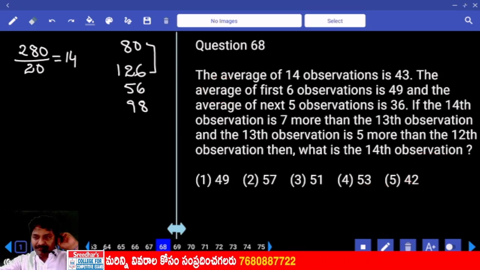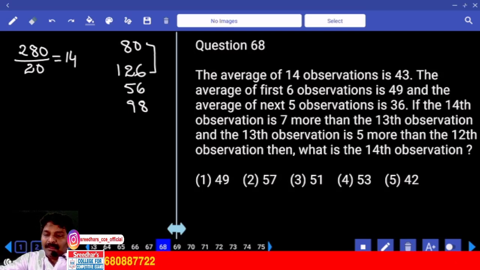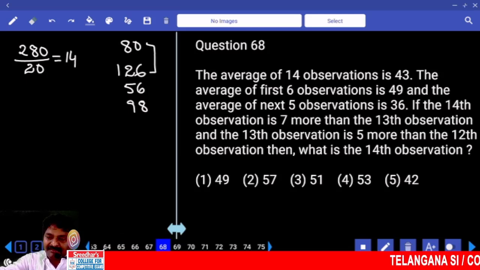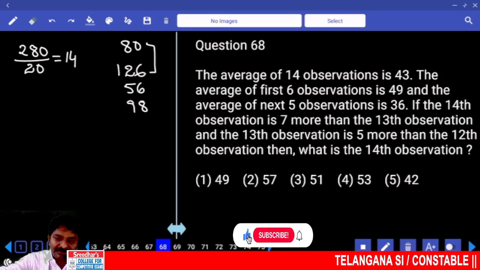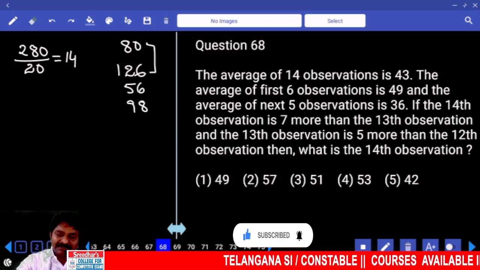The average of 14 observations is 43. The average of the first 6 observations is 49. The average of the next 5 observations is 36. If the 4th observation is 7 more than the 13th observation and the 13th observation is 5 more than the 12th observation, then what is the 14th one?